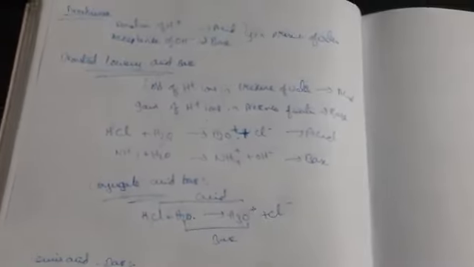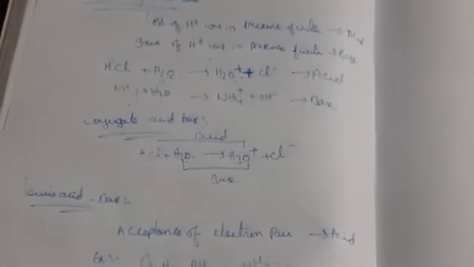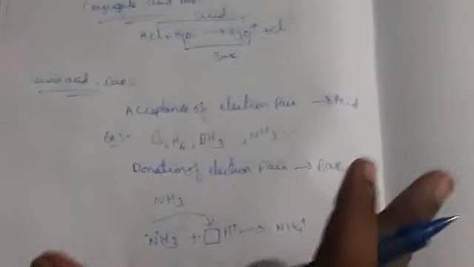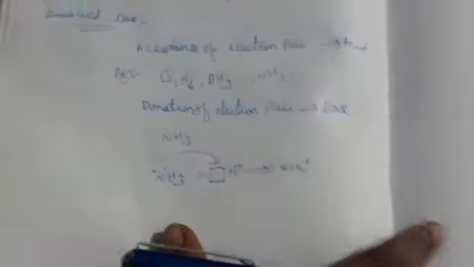So by this, what can we say? According to these three theories, donation of H plus is an acid, acceptance of OH minus is also a base, or H plus ion donation we call acid, and gain of H plus ion we call base. So like this we call it acid base. This is the general concept of acid and base. Why? Because we are going to discuss strong acid, strong base, weak acid, weak base. We have seen strong electrolytes and weak electrolytes. So this is nothing but the general introduction to ionic equilibrium.